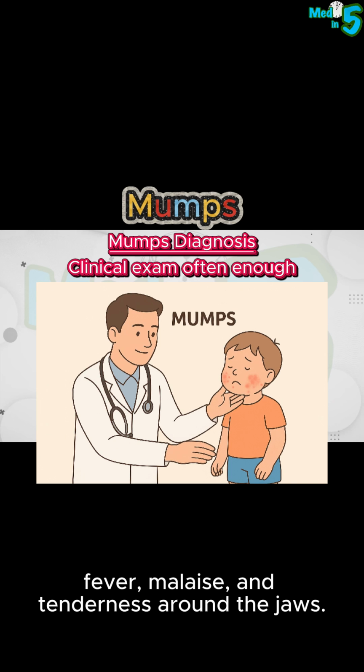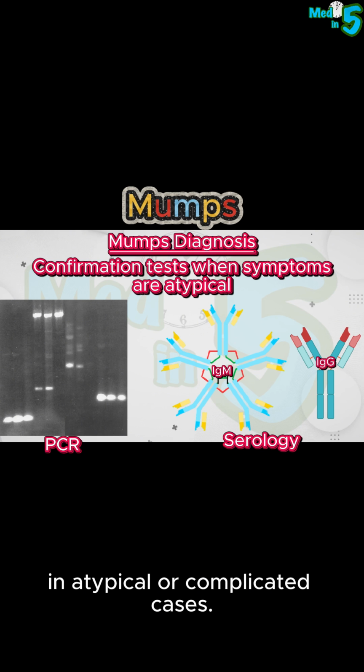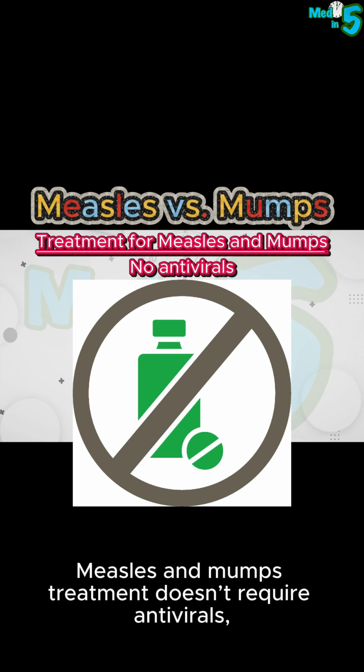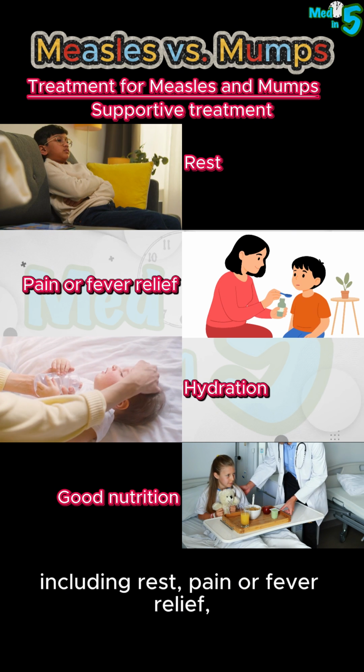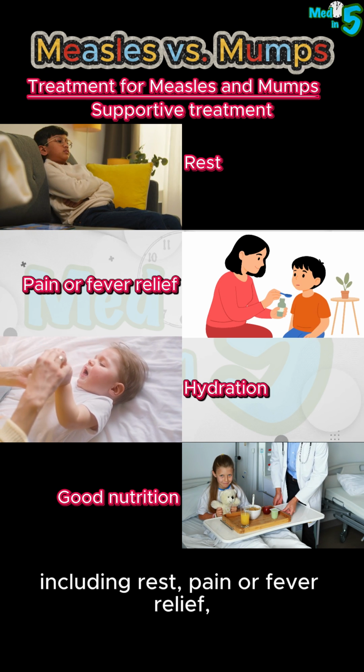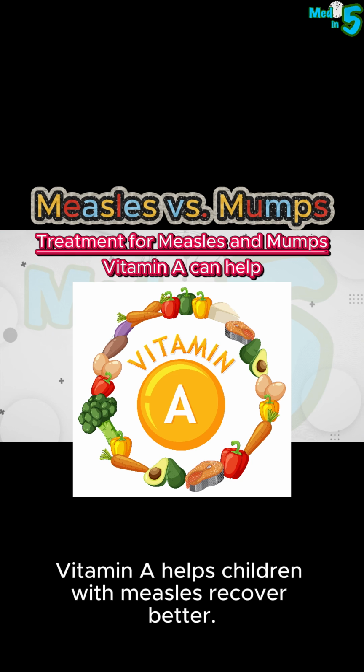fever, malaise, and tenderness around the jaws. PCR or serology are required for confirmation in atypical or complicated cases. Measles and mumps treatment doesn't require antivirals, though comfort-focused supportive measures, including rest, pain or fever relief, hydration, and good nutrition, are key. Vitamin A helps children with measles recover better.